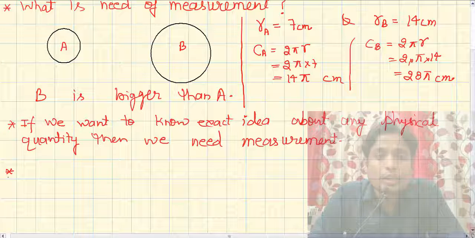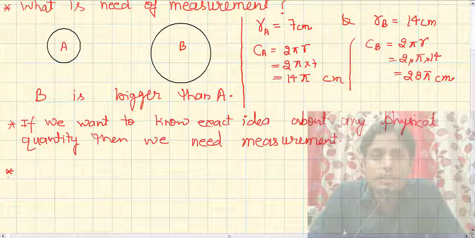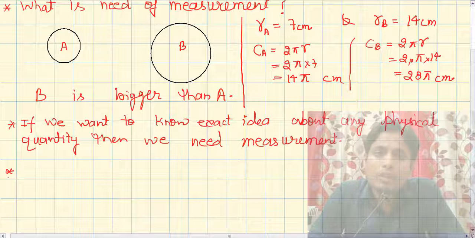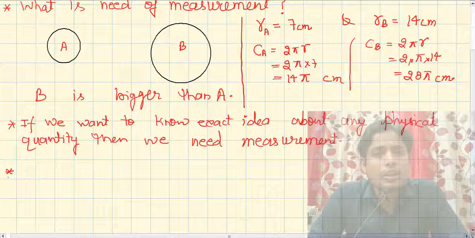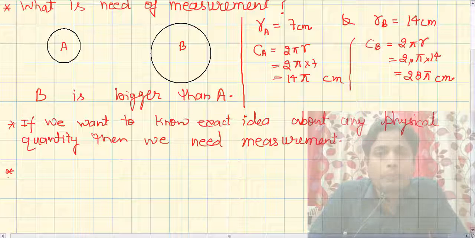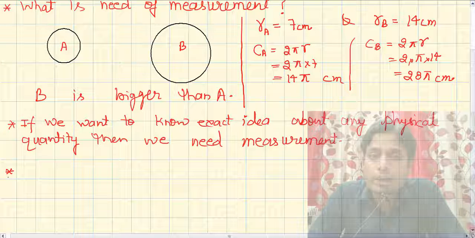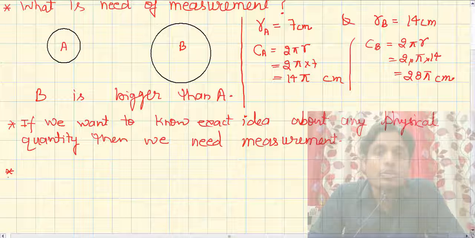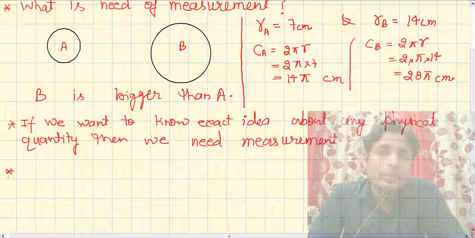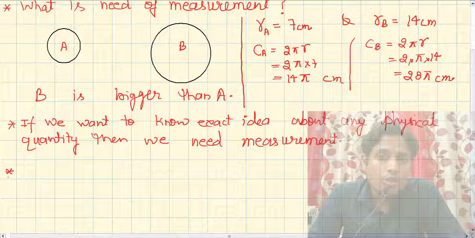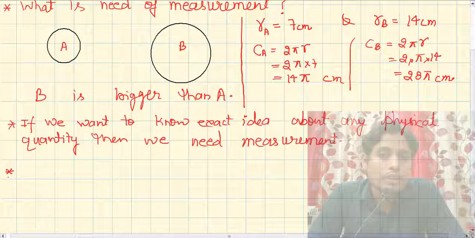For example, in the same example of A and B, without measurement there's only one thing: B is greater than A. But with measurement we can say B has twice the circumference of A, and B has twice the radius of A. So we get to an exact point. That's why measurement is important.